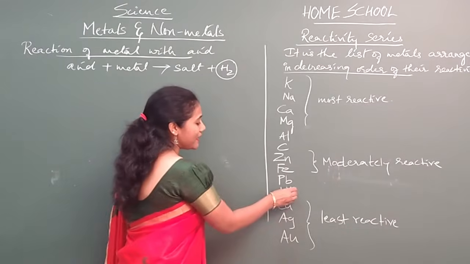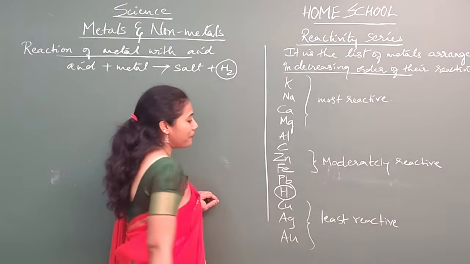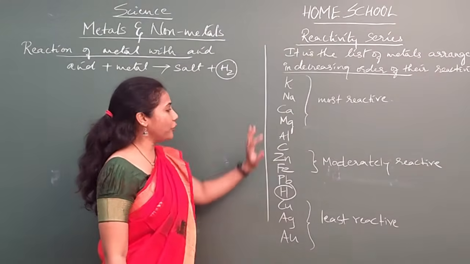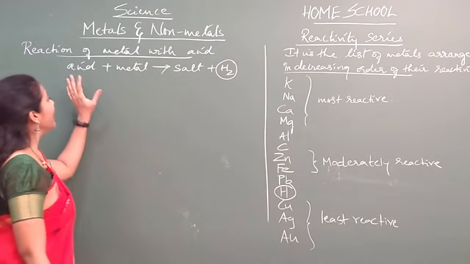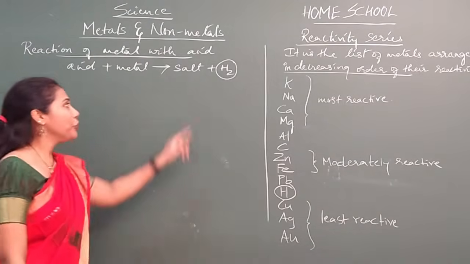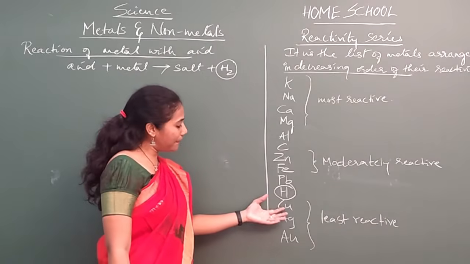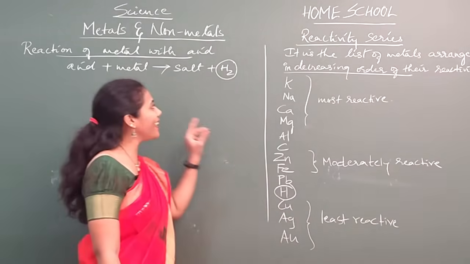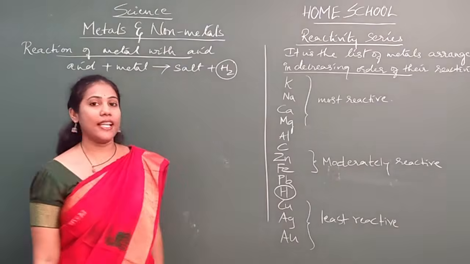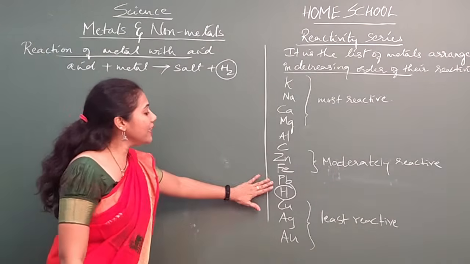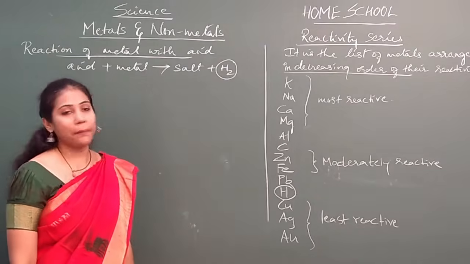See, remember guys, hydrogen's position is here. Whichever elements come above hydrogen can only react with acids to give hydrogen gas. Okay, the elements placed below hydrogen will not give hydrogen gas during a reaction. Clear everyone? This is a very important concept that you have to remember.